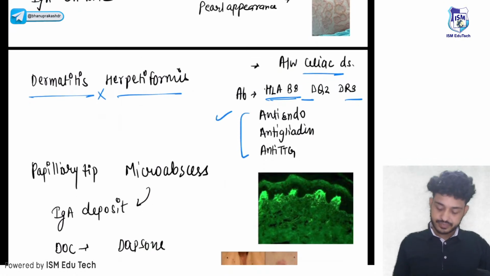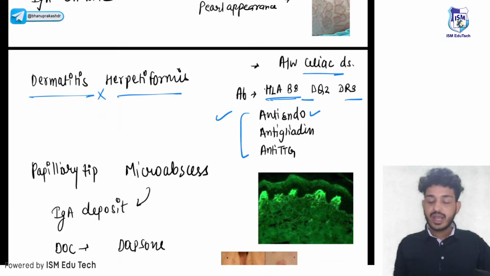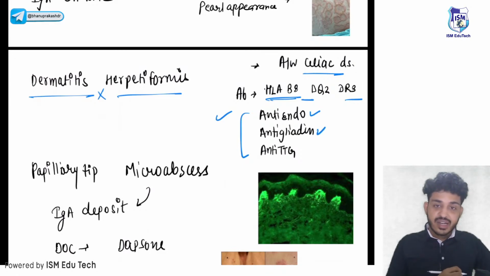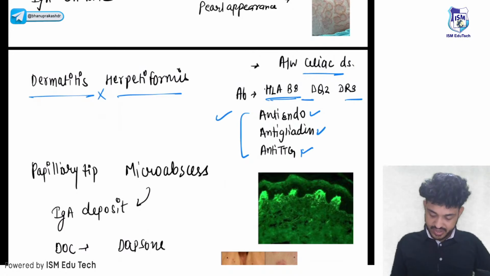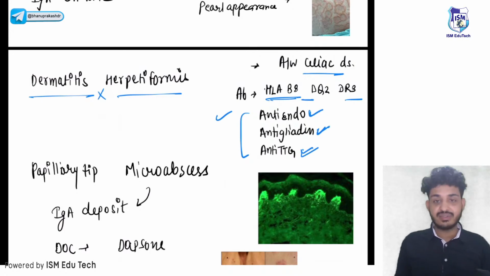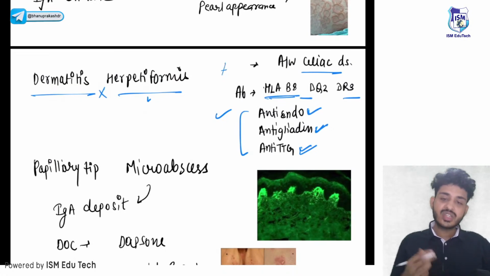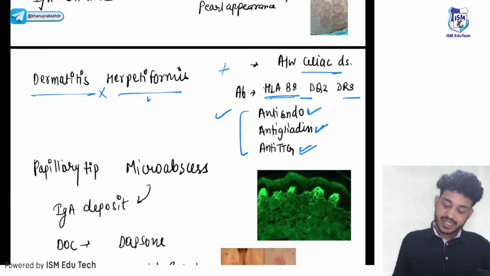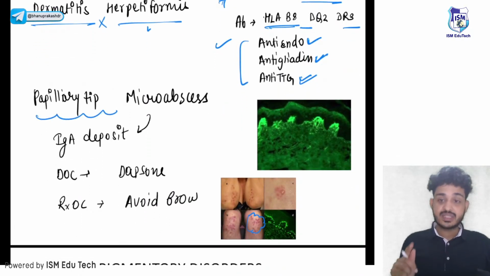Okay, what are the antibodies? You will see three types of antibodies in celiac disease as well. First is your anti-endomysial antibody. Second is your anti-gliadin antibody, and third is your anti-TTG. Okay, anti-TTG. These are for celiac disease as well. So this is dermatitis herpetiformis, mostly associated with celiac disease. Here you will see papillary tip microabscess. Remember, we have seen the papillary tip microabscess in the third slide.